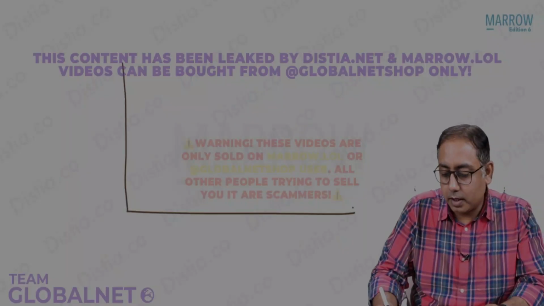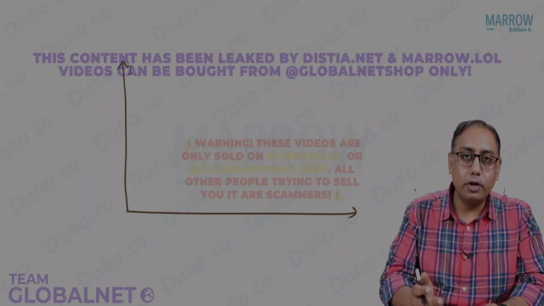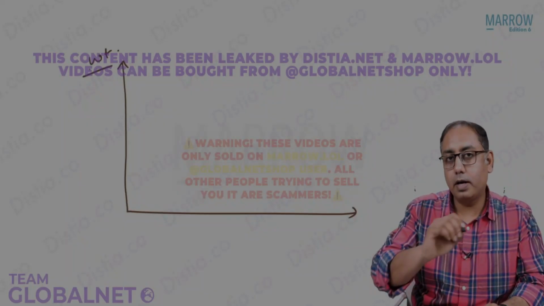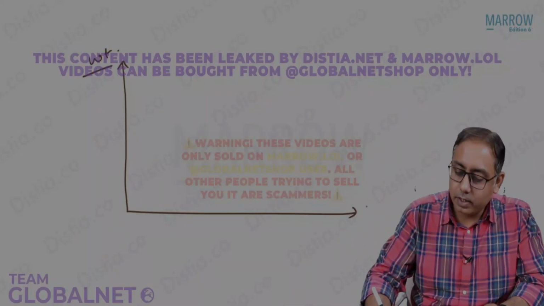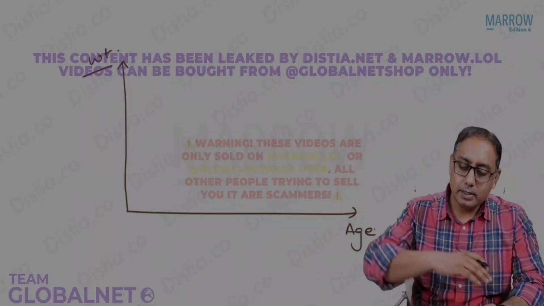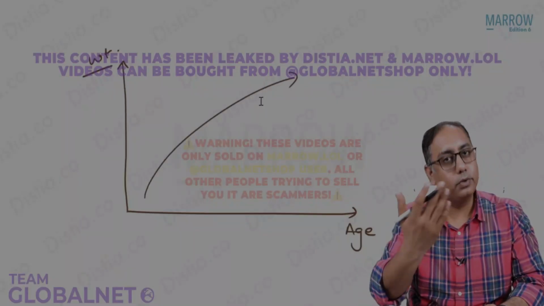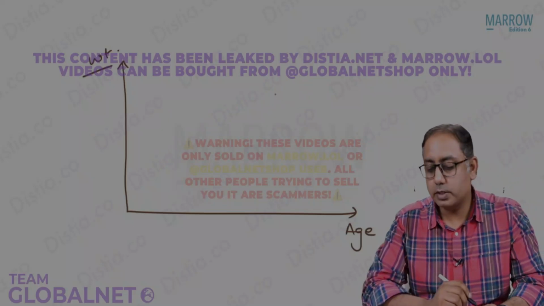So a chart is a graph. On the vertical axis, usually we are going to plot the weight of the child, and on the horizontal axis, that is the x-axis, we are usually going to plot the age of the child. So as the age grows, the weight is going to grow. That's a normal phenomenon.